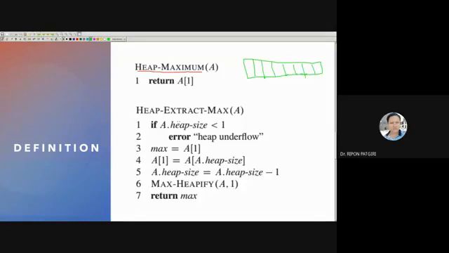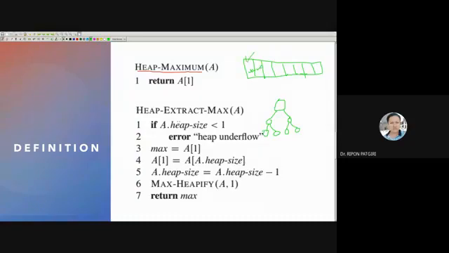This is my syntax. Now, why do we represent it like a tree? Because it is very easy for a human being to understand this way. But this is the actual representation of the max heap.